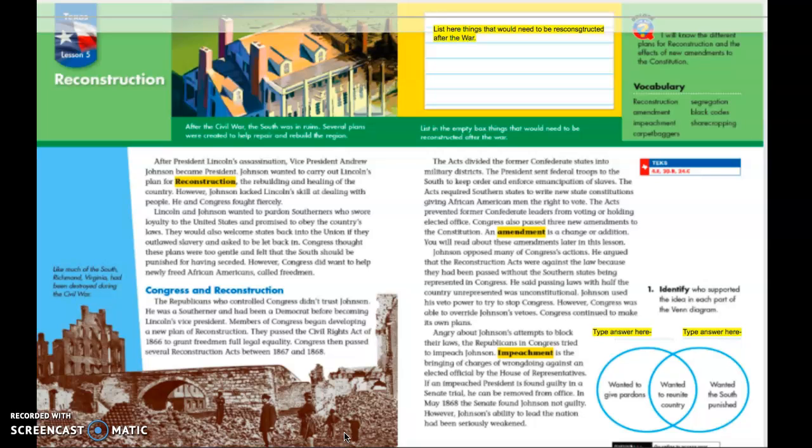Number 1. Identify who supported the idea in each part of the Venn diagram. Who wanted to give pardons, wanted to reunite the country, wanted to punish the South.